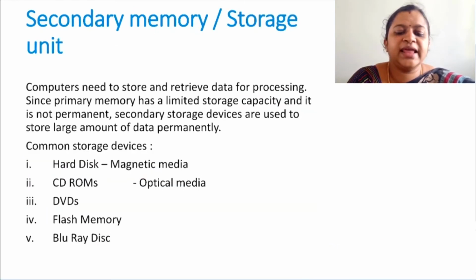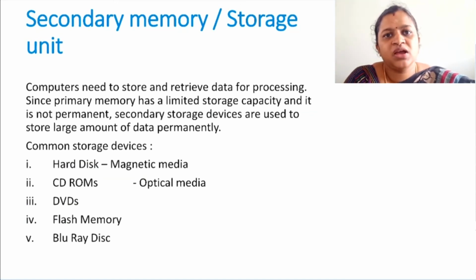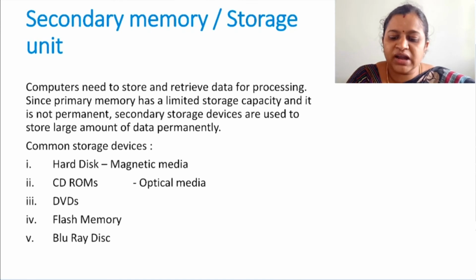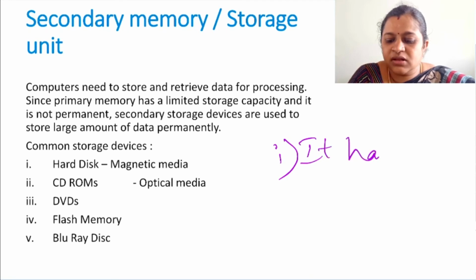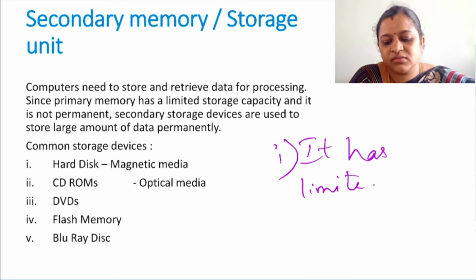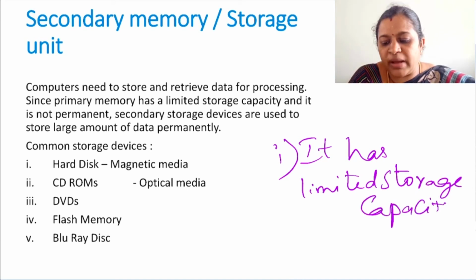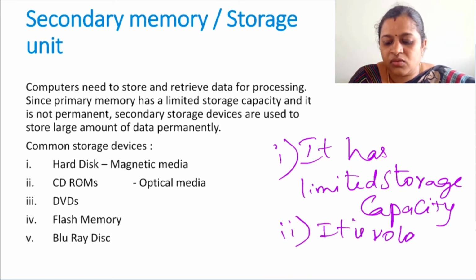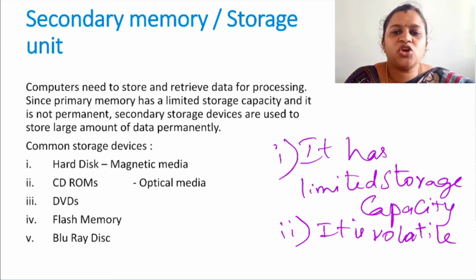Next, let us move on to secondary memory or secondary storage unit. When the computers have primary memory, its own memory, why do we require this secondary memory? What is its need? There are two major drawbacks of primary memory. One is it has limited storage capacity. The main drawback is it is volatile, means it is not permanent.